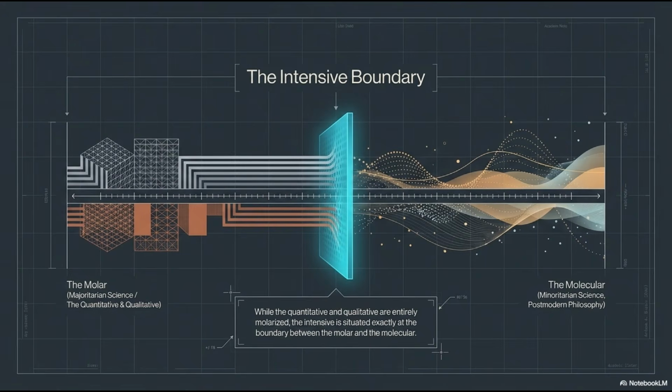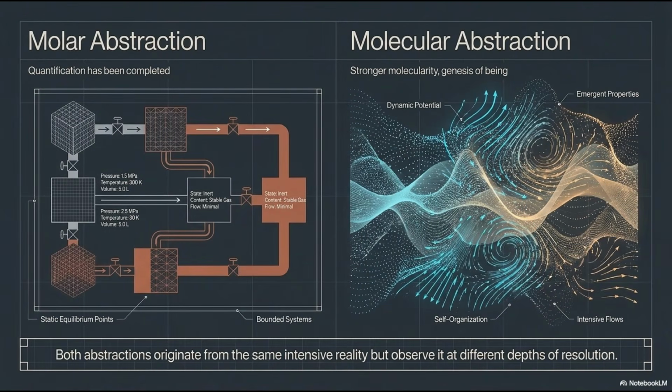We define the intensive boundary as the critical space where the molar, our quantitative and qualitative world, meets the molecular. It is the transition point between the rigid, measurable structures of majoritarian science and the fluid, generative forces favored by postmodern philosophy. This brings us to two levels of abstraction.